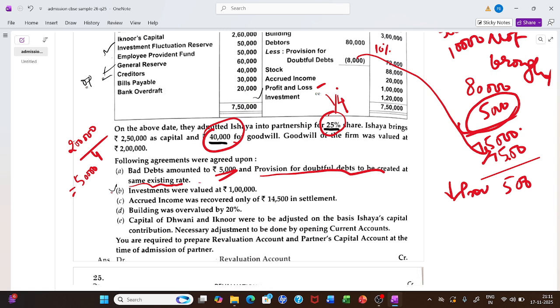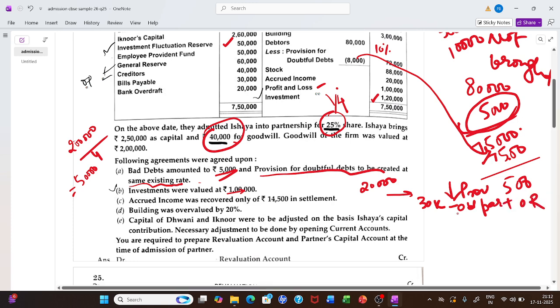Now let's see investment. Investment is valued at 1 lakh. What is investment given here? 1,20,000. There is a decrease of 20,000. How much is my reserve? 50,000. So what is left? 30,000. That 30,000 goes to old partners in old ratio.